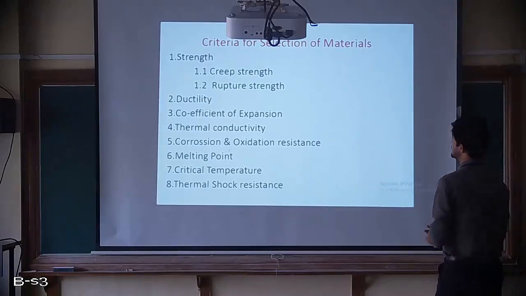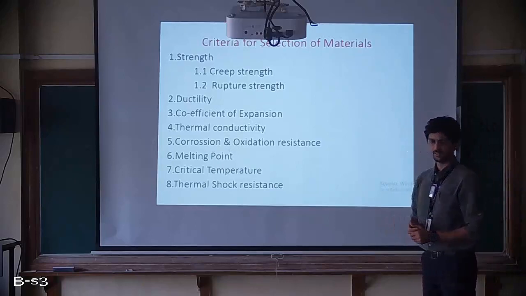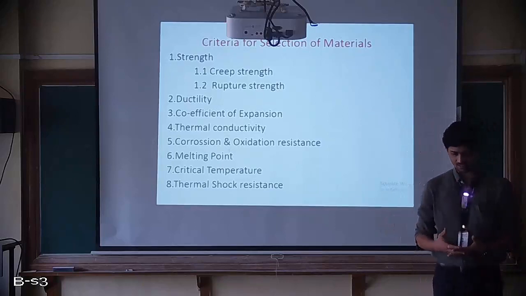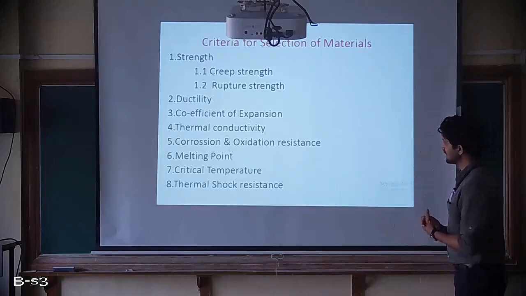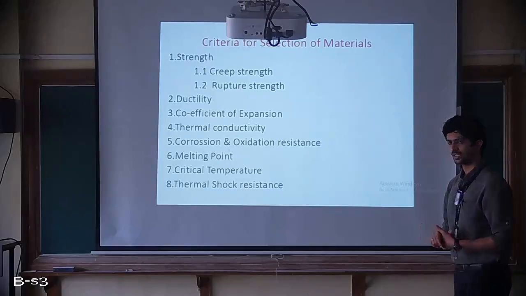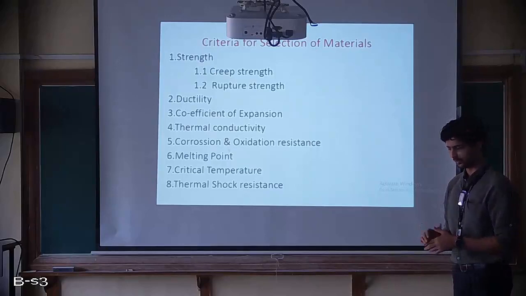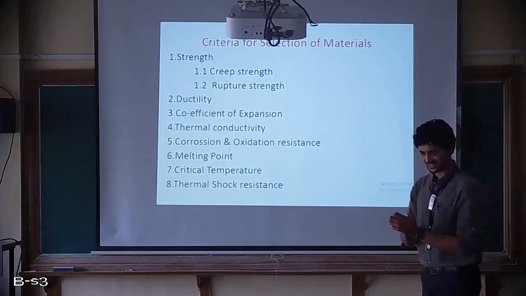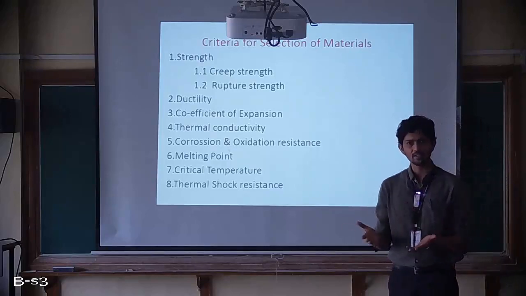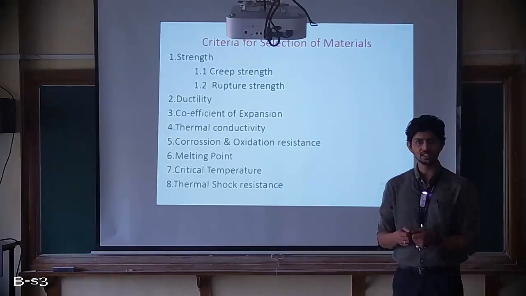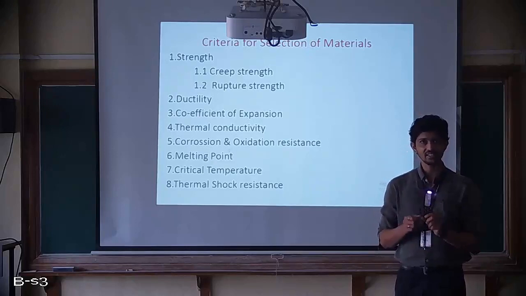Then ductility. Why are we looking for ductility? We are looking for strength, but the second topic is ductility. When we talk about ductility, it is for machining purposes. If you want to give a proper shape or follow a particular design for fabrication, then the material should be ductile. If it is brittle, you cannot give a proper shape, so it will break. In that case, ductility plays a major role.